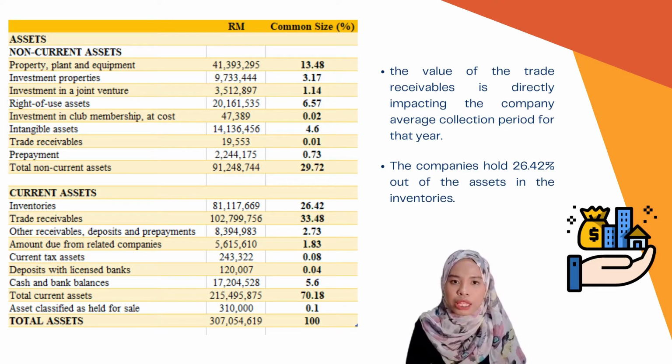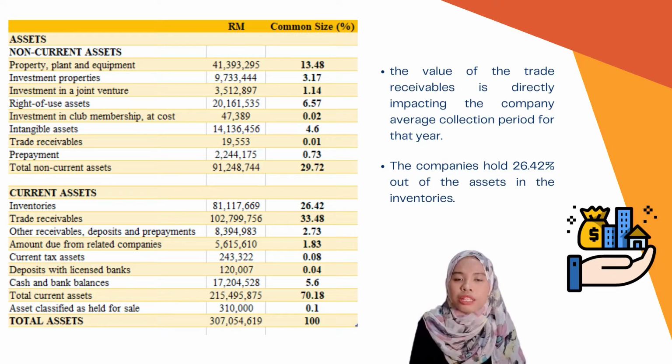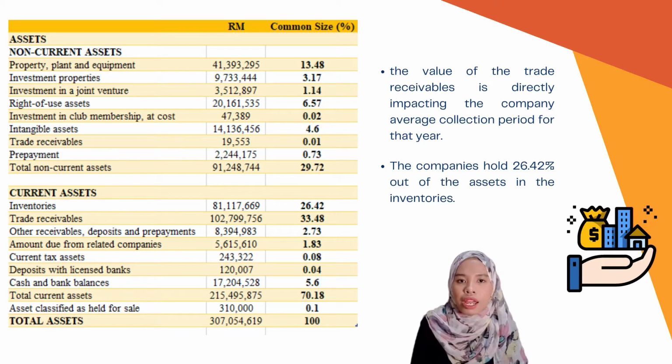The next significant value in terms of assets is the inventories. The company holds 26.42% of its assets in inventories. So the overall portion of the assets of the company is held in current assets.